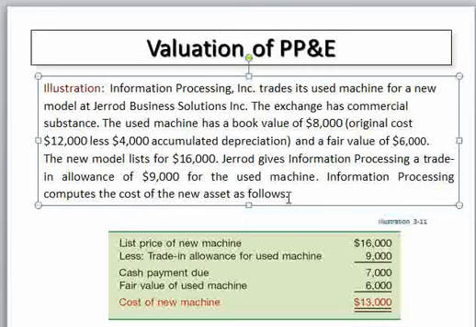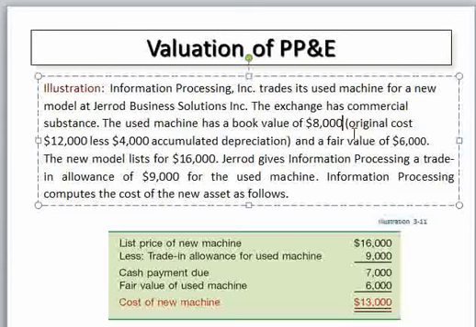That means Information Processing Trading Company is exchanging a used machine for a new model at Your Business Solution Inc. The exchange has commercial substance. So in our example, the exchange has commercial substance, and the used machine's book value is 8000 birr and the fair value is 6000 birr. Simply, what is the gain or the loss on exchange?